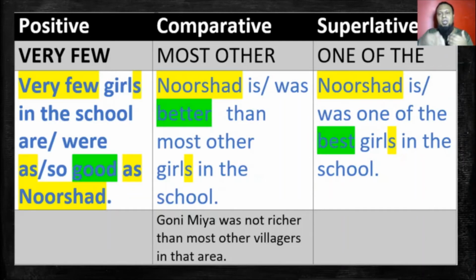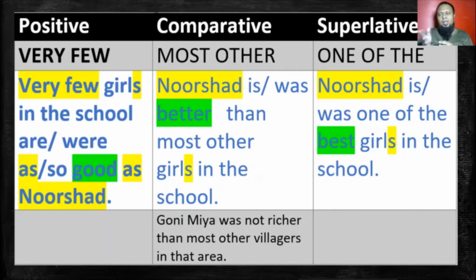Okay, you can do it by yourself with me now. Very few villagers in that area, like very few girls in the school. Very few villagers, plural definitely. Very few villagers in that area were as rich as Gonimia. Rich is the positive form of richer, the base form.